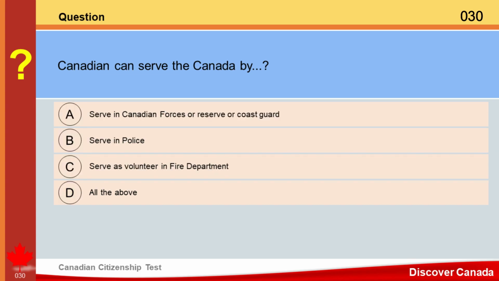Question. Canadian can serve the Canada by A. Serve in Canadian Forces or Reserve or Coast Guard. B. Serve in police. C. Serve as volunteer in fire department. D. All the above. Answer. D. All the above.